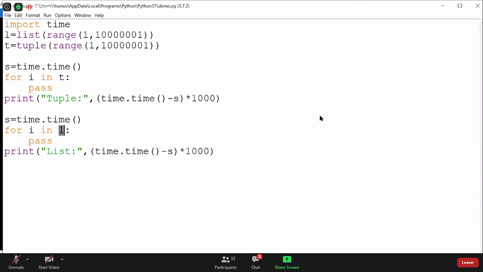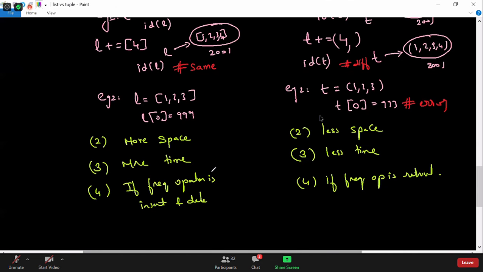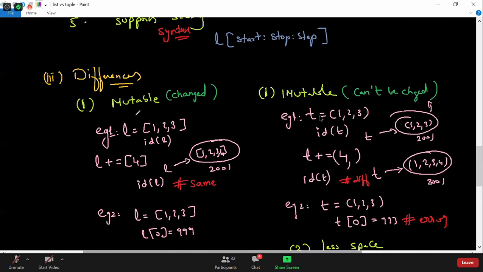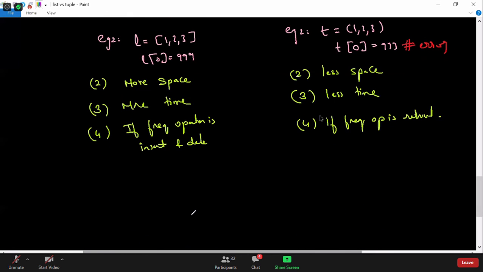But actually, it's not the major point we need to concentrate on, like more time and less time. One point that can be considered is that a list may take more time and a tuple may take less time. So the basic important points are mutable and immutable. And the last point, which I will discuss tomorrow as the next important topic, is that a list has more methods.